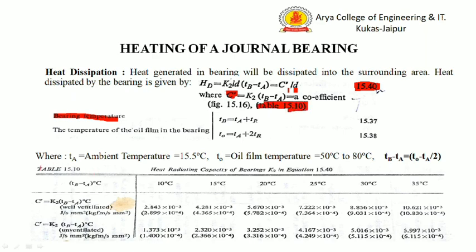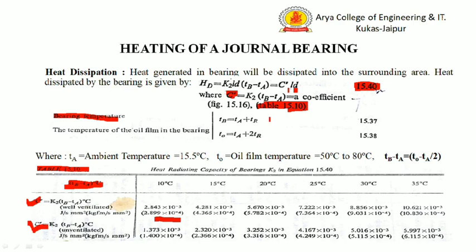This is the table 15.10, and these are the values of C double dash. The value of C double dash depends on TB minus TA. The formula for TB is equal to TA plus TR, and TO, where TO is the oil film temperature or operating temperature. Generally, we will take TO between 50 to 80 degrees centigrade.